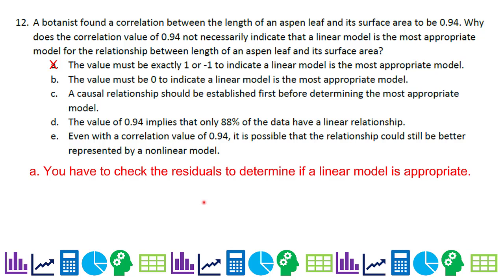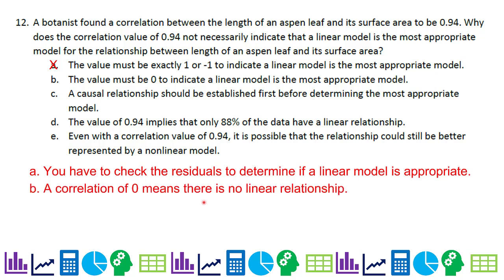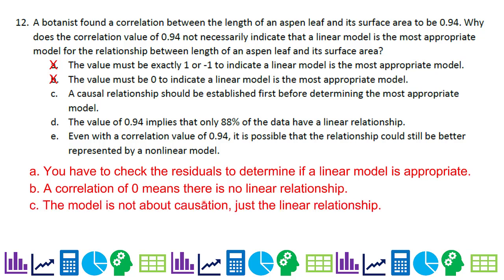B, the value must be 0 to indicate a linear model is the most appropriate. Well, if a value of 0 means there's no linear relationship, there's no correlation, so it's not B. C, a causal relationship should be established first before determining the most important model. Actually, you can have a model between two variables where one of them is not the cause of the other, and it could be there's a confounding variable that's causing both to change in the same way. The model's not about causation, it's just about a linear relationship, all right?